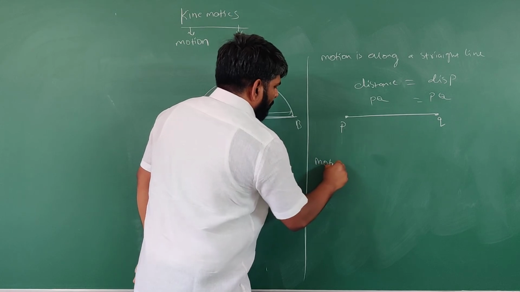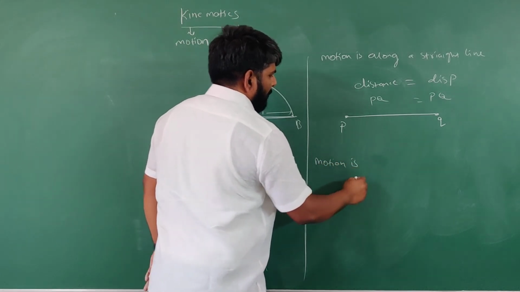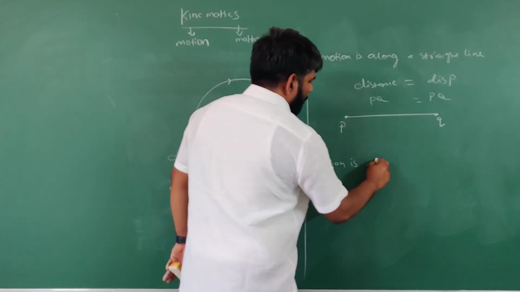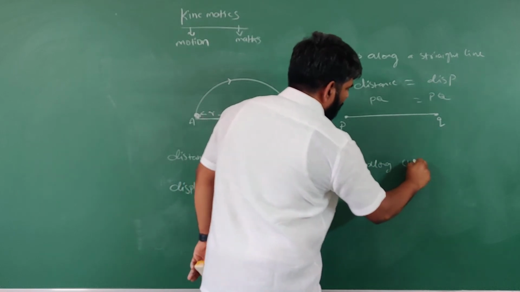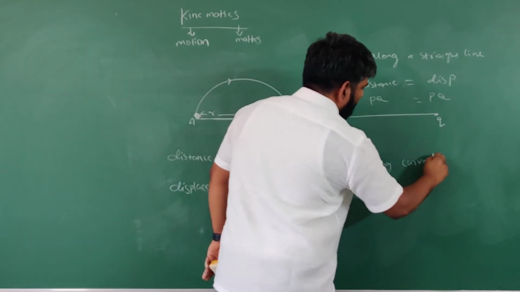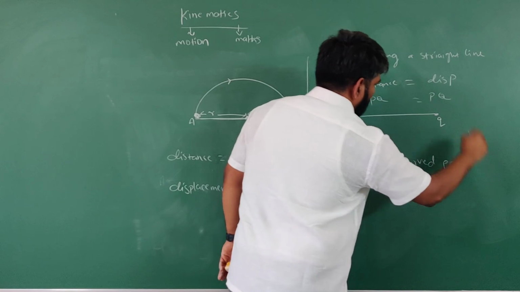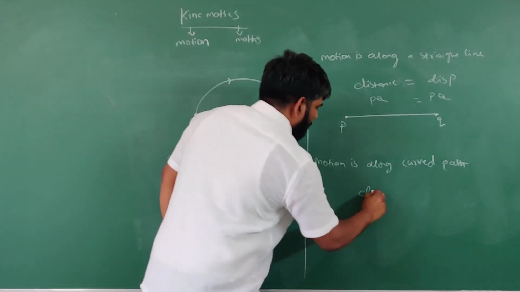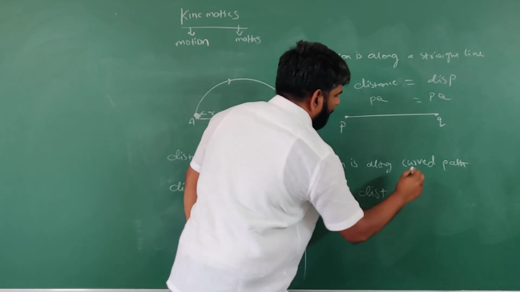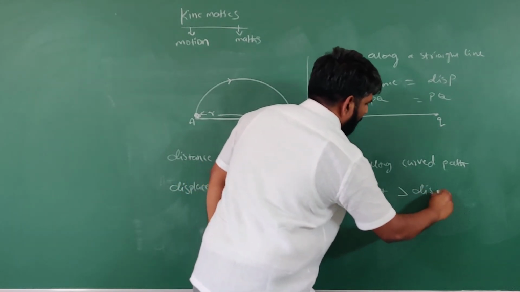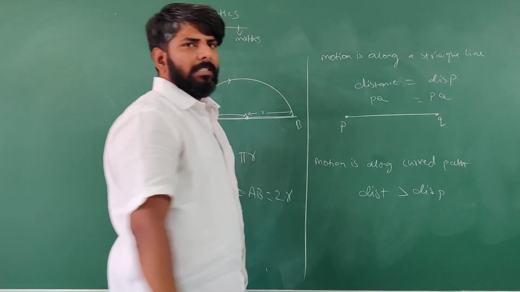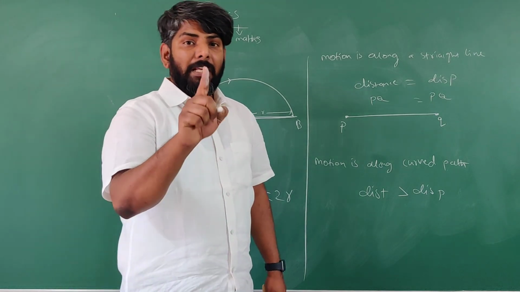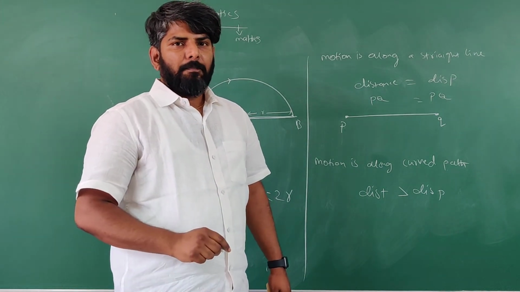If motion is along a curved path, then distance is always greater than displacement. Keep in mind.